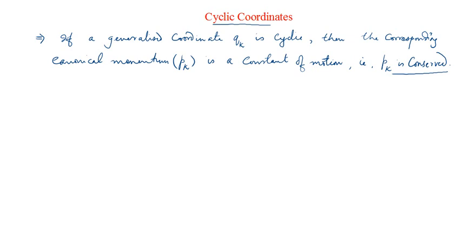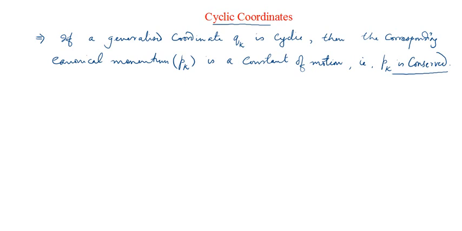So that gives you an idea about the law of conservation of momentum. I will take several examples and show you how the analysis of cyclic coordinates in the Lagrangian of a given system leads to the identification of hidden conservation laws. Okay, so we'll be using the concept of cyclic coordinates in real problems later.